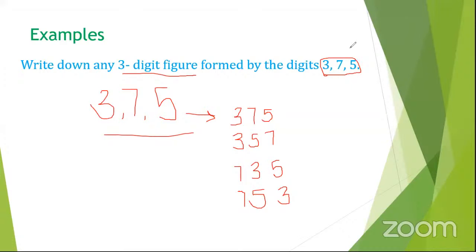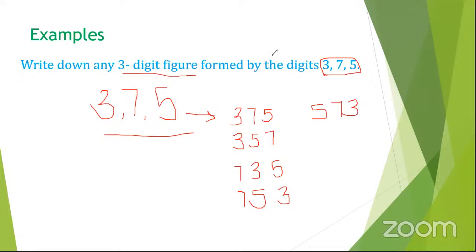So let me give a chance to someone here. Give me one of the remaining numbers that can be formed. Yes, Trevor, can you give me one number? Yes, John, your hand is up. 573. Good, we have 573.